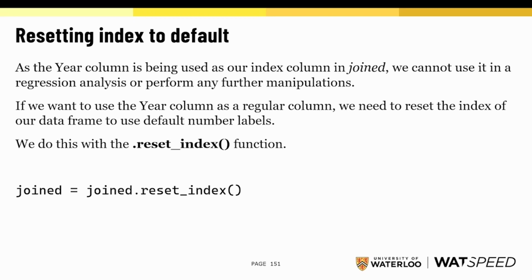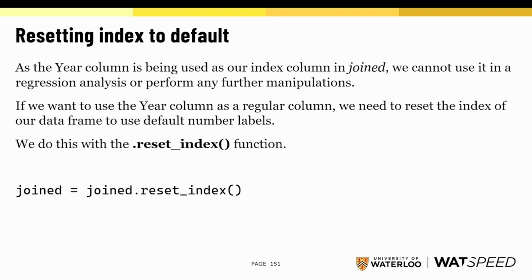If we want to use our index column as a regular column again, we need to reset the index of our data frame. When we use the reset index function, that will create brand new index labels for our data frame, and it will release our old index column so that we can use it in regressions. We can do this via the reset index function.